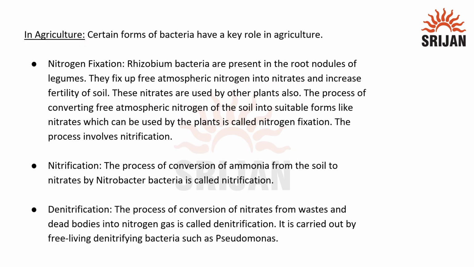Moving towards the use of bacteria in agriculture, there are certain forms of bacteria that have a key role in agriculture. The first process is nitrogen fixation. Bacteria like rhizobium are found in root nodules of leguminous plants. They fix the free atmospheric nitrogen into nitrates and increase the fertility of soil. These nitrates are also used by other plants, and the process of conversion of free atmospheric nitrogen into suitable forms like nitrate is called nitrogen fixation.